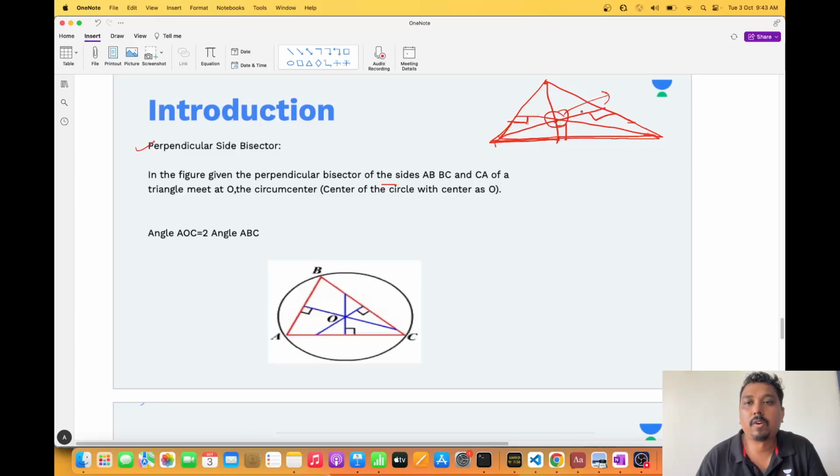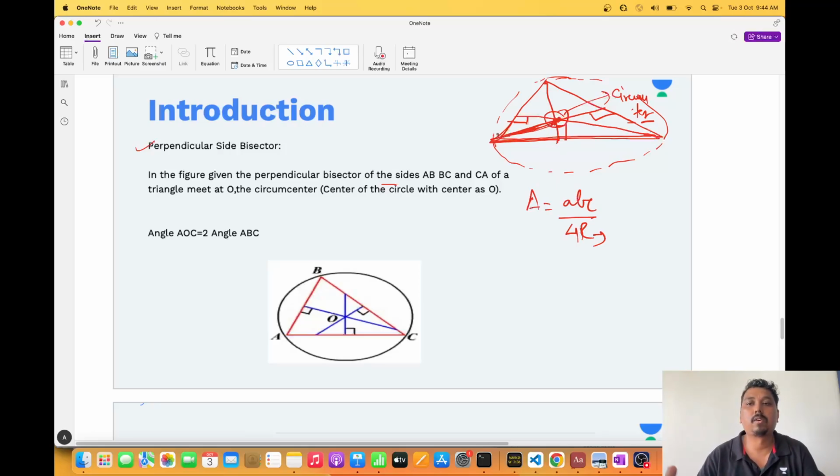So this point is called as, we call it as circumcenter. Whenever the perpendicular side bisector means it is perpendicular, but it is also bisecting the side. And wherever they meet, it is called a circumcenter. If you use this as center and draw a circle, it will touch all the vertices. And this will be the radius. So you have got something called ABC by 4R, where R is called the circumradius. This is what the circumradius is all about.